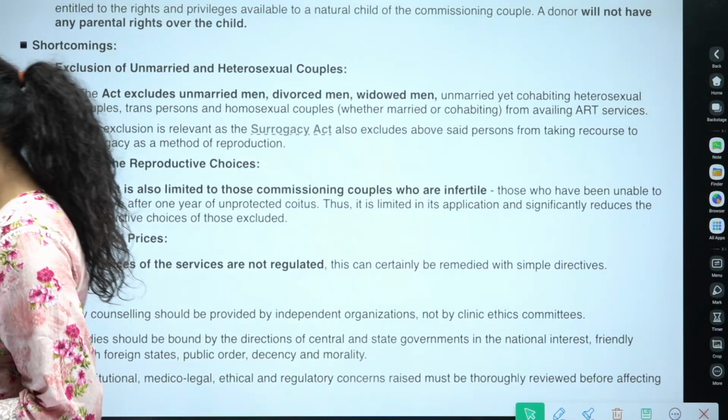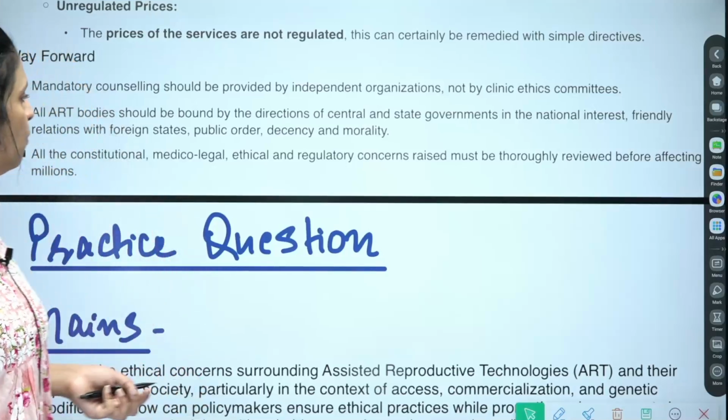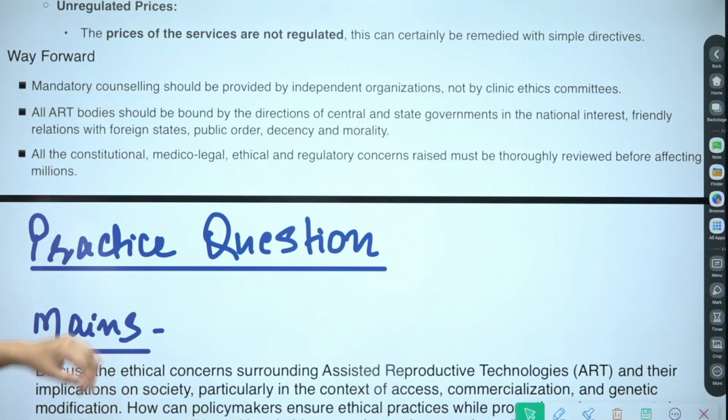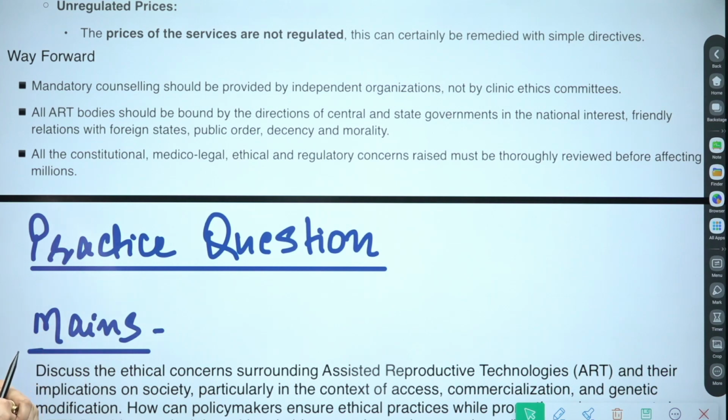Few of the ways forward we have already seen in the article itself. So what could be other ways forward? Mandatory counseling. All ART bodies should be bound by the directions of the central and state governments. All the constitutional, medical, legal, ethical and regulatory concerns raised must be thoroughly reviewed before affecting millions.